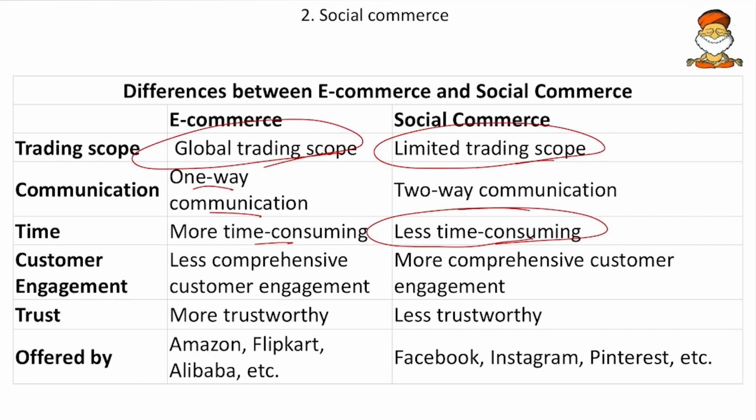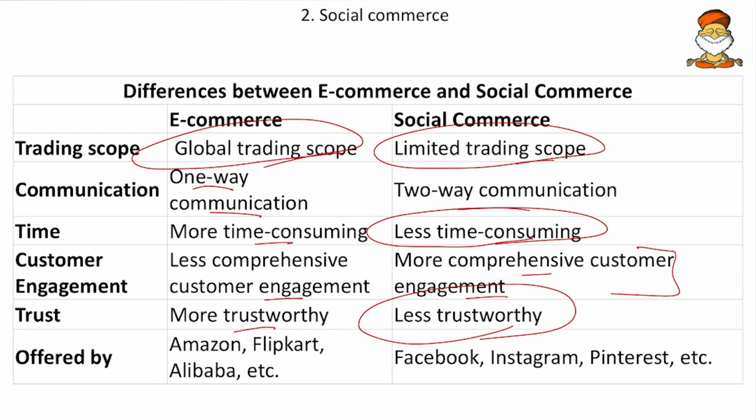Then the customer engagement. So less comprehensive customer engagement and more comprehensive. So here even the sellers will also get a chance to make sure that they market their products properly and they will entice the customers. Then the trust. So here it is most trustworthy, but social commerce is less trustworthy.